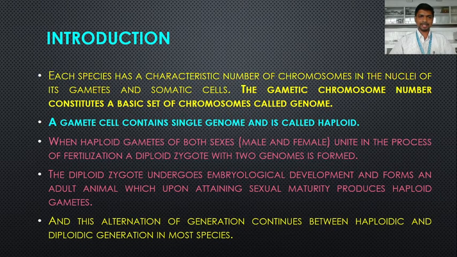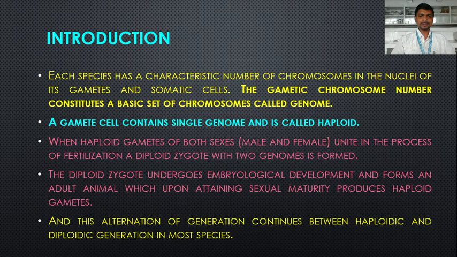They unite in fertilization, forming the zygote, the fusion product of two haploid gametes, which is diploid and consists of two genomes.